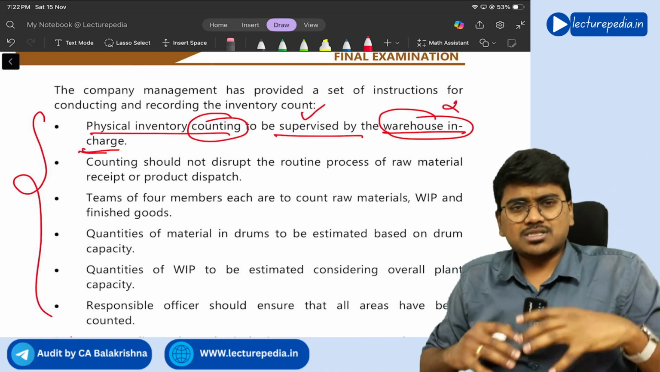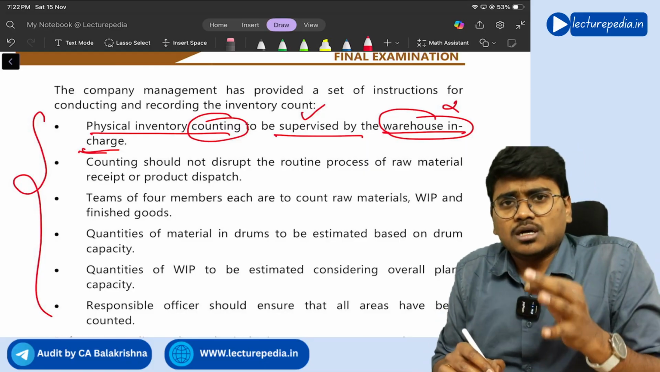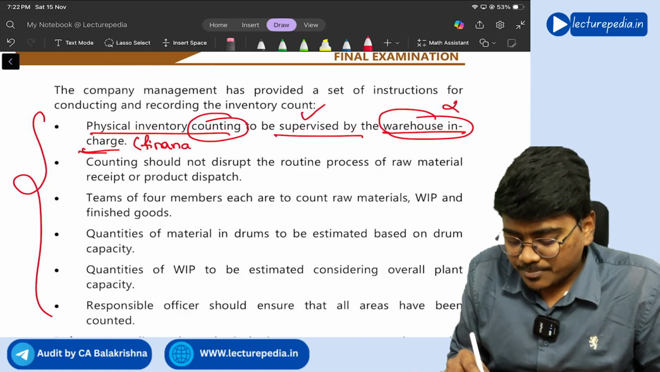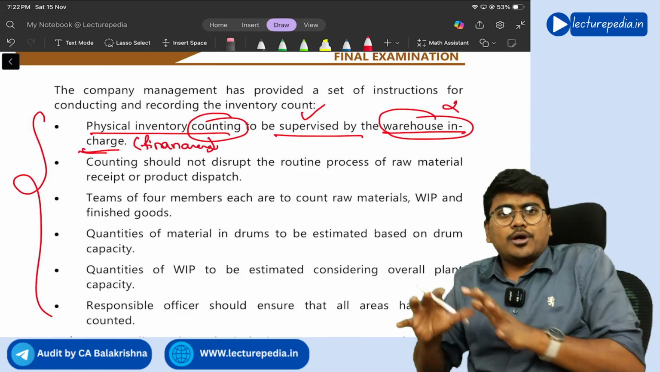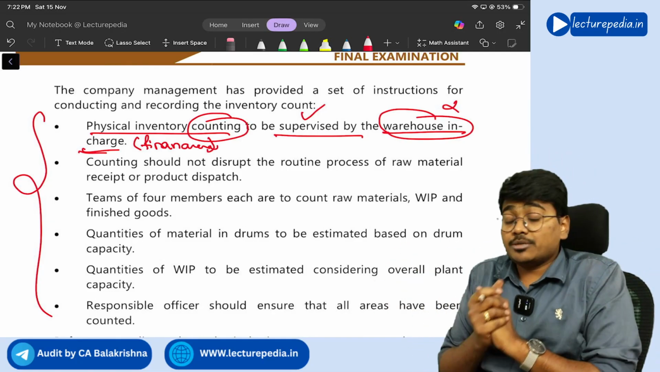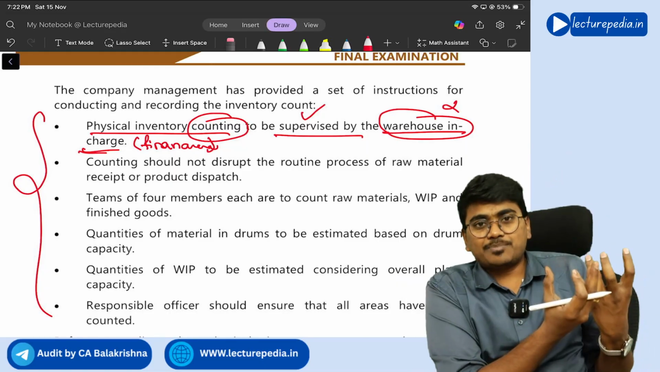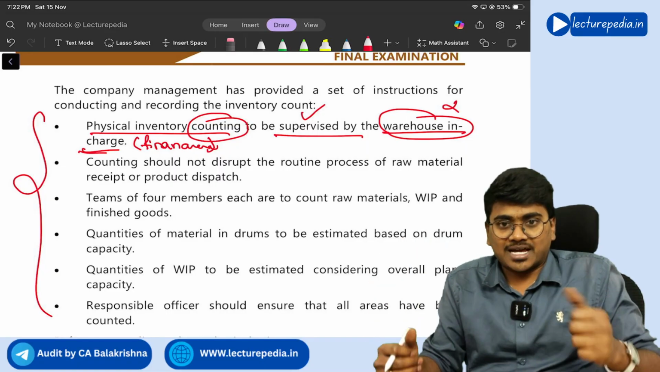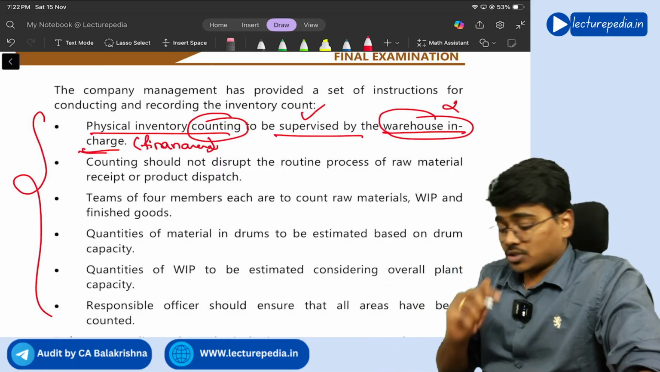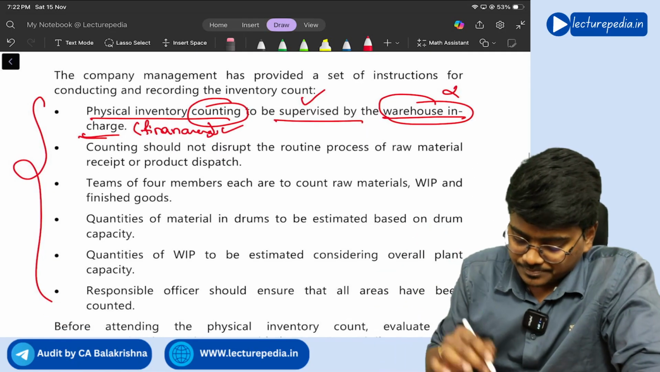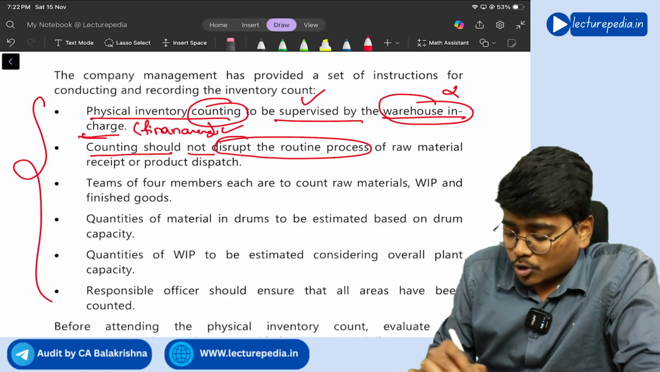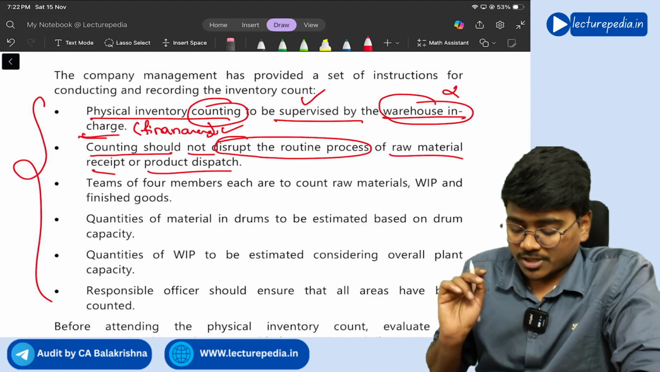Instead you should give it to some other person, most probably from finance. From the finance department, you should assign supervising responsibility to one particular employee, because the person in the finance department will not have physical access to inventory throughout the year, right? So this change you need to suggest. Next, counting should not disrupt the routine process of raw material receipt or product dispatch.